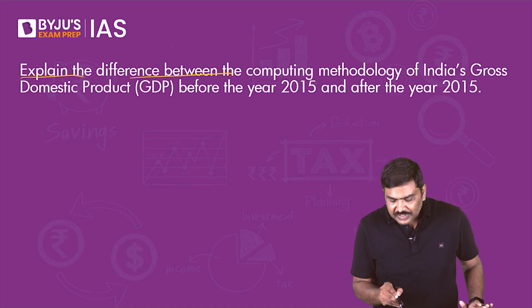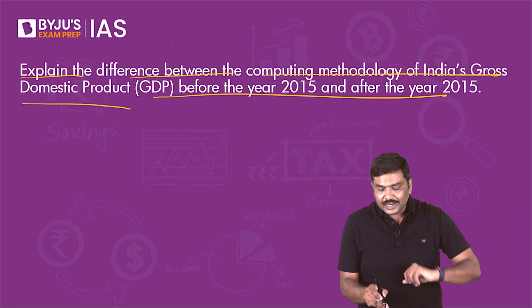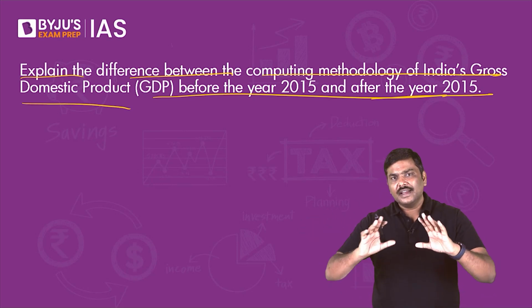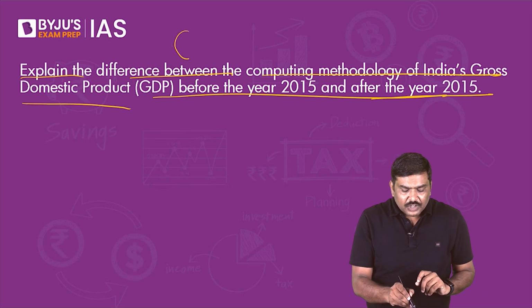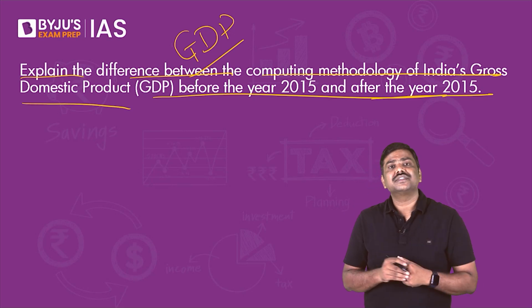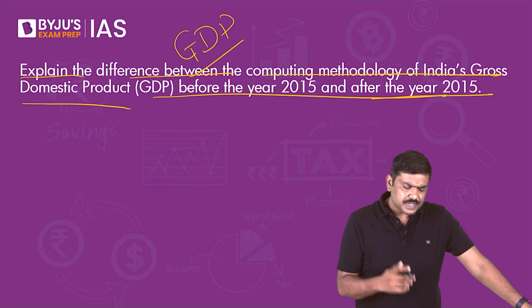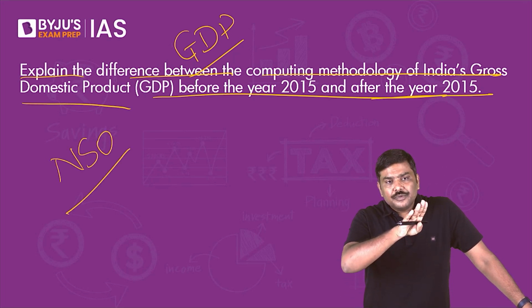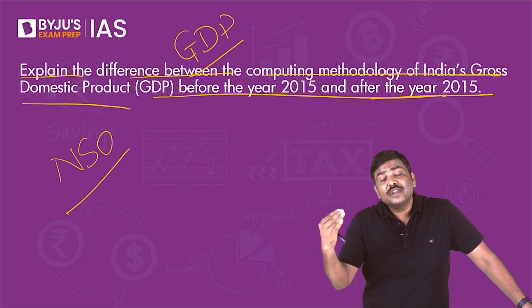Explain the difference between the computing methodology of India's GDP before the year 2015 and after 2015. Again, I will not write the model answer here. I'll just give you what you're supposed to do here. Whenever you discuss the concept of GDP under national income aggregates, before 2015, Government of India, or to be more precise, authority NSO, used to have a different practice of calculating GDP, and after 2015, methodology has been changed.